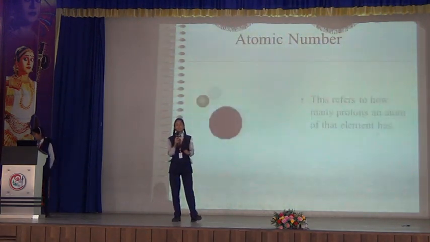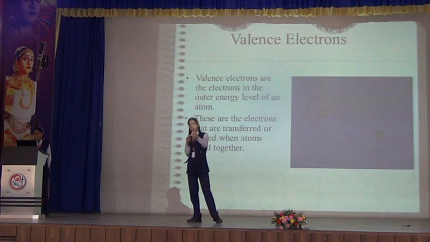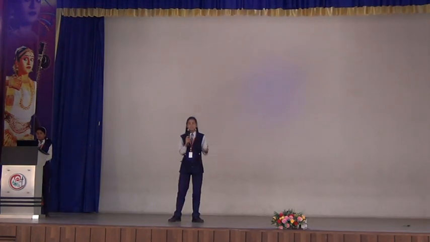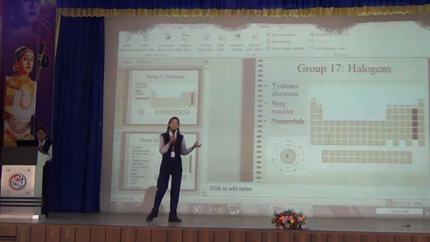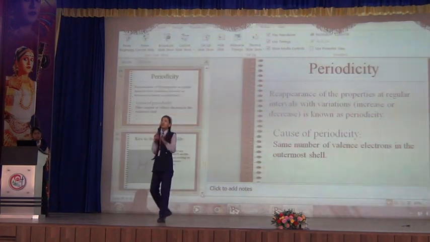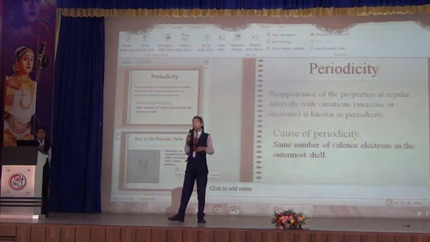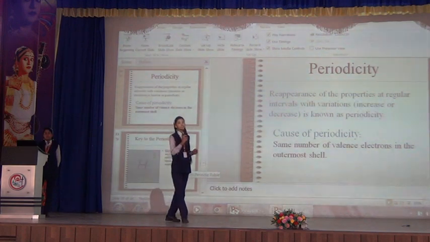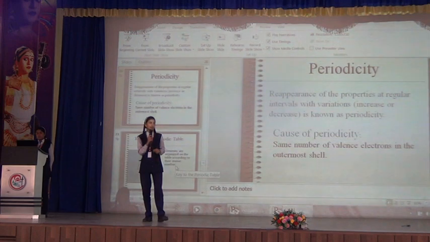Periodicity. Let's forget chemistry for a moment and take periodicity just as a word. Its meaning is the reoccurrence or reappearance of the periodic properties at regular intervals with some gradations. We cannot call it a change because it does not completely change the properties; they just increase or decrease. The main cause of periodicity is the repetition of the same number of electrons in the outermost shell.